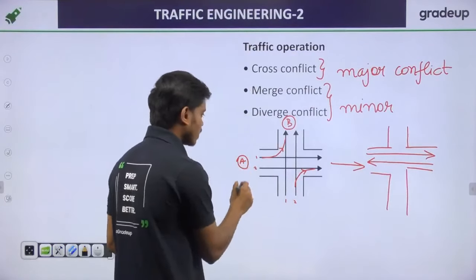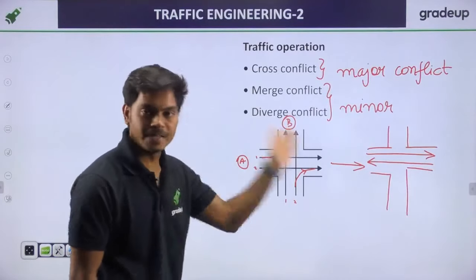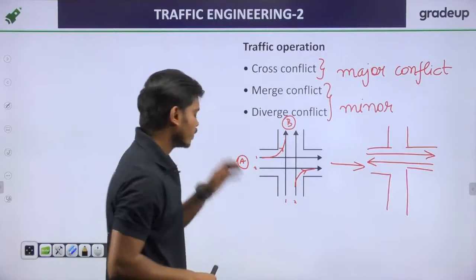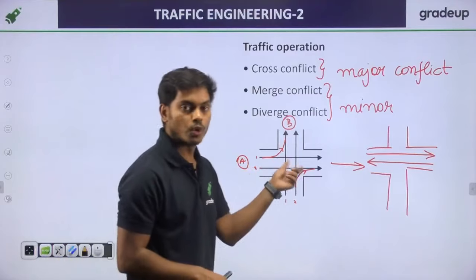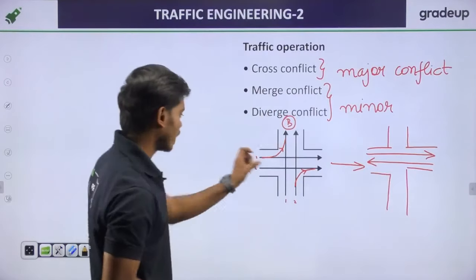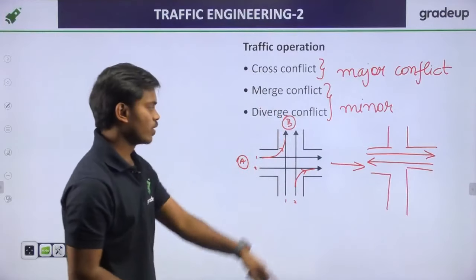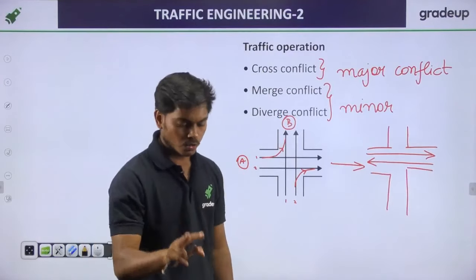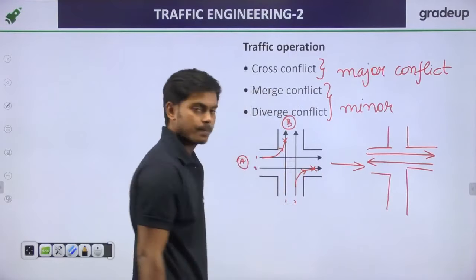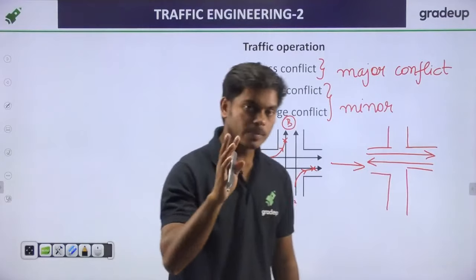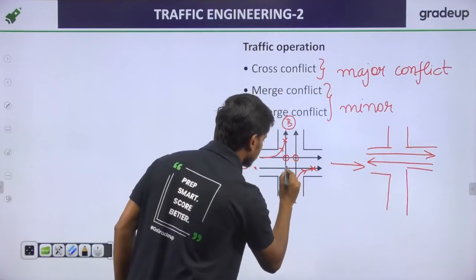Now when the vehicles moving on road A go onto road B, they will follow this path. When the vehicles of road B want to go onto road A, they will follow this path. As you can see here, there are two merge conflicts, two basic merge conflicts, here and here. And what about the cross conflict? Here we have the cross conflict.